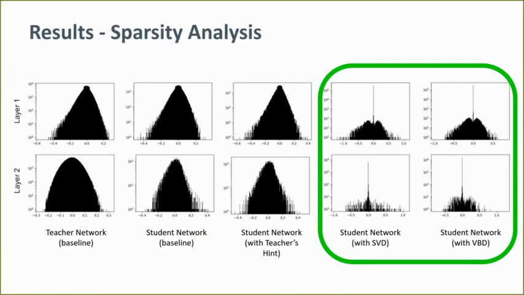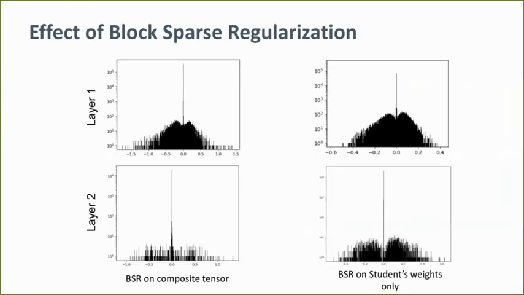We also analyzed the sparsity induced by BSR on student weight distributions. The figure shows the weight distribution in two different layers of the student network when BSR is applied on a composite tensor consisting of weights from both student and teacher networks, and when BSR is applied only on the student's weights. We see a sharper peak indicating more zeros on taking the teacher network's weights into consideration, indicating the teacher's role in inducing sparsity in the student network.